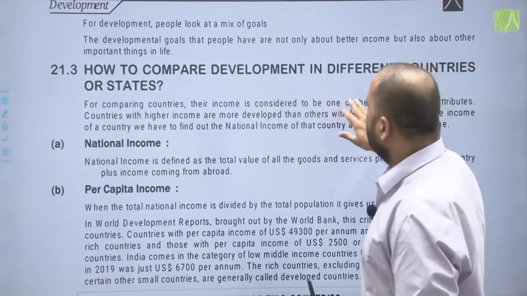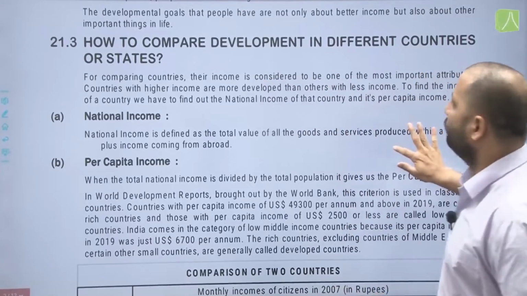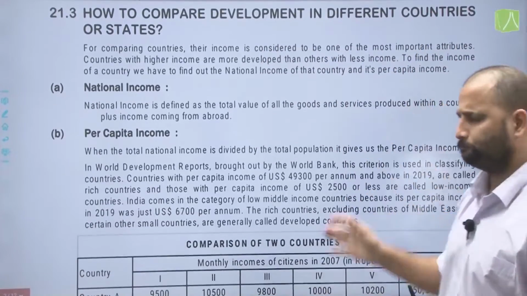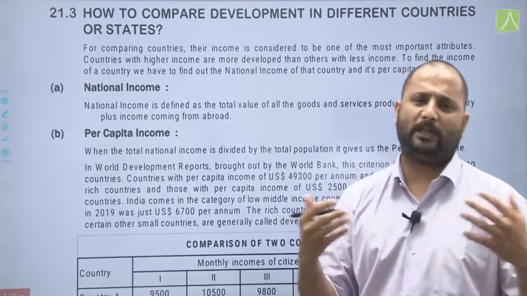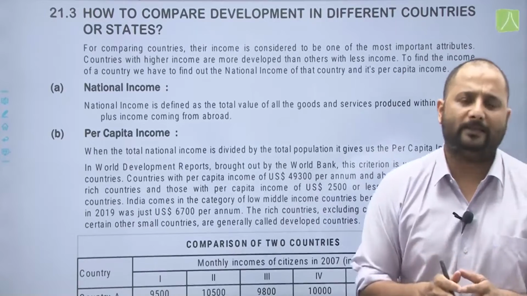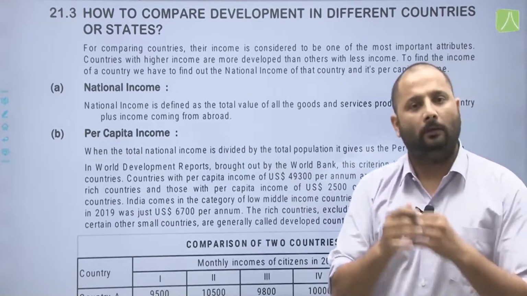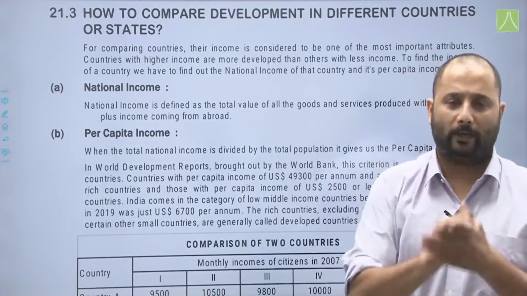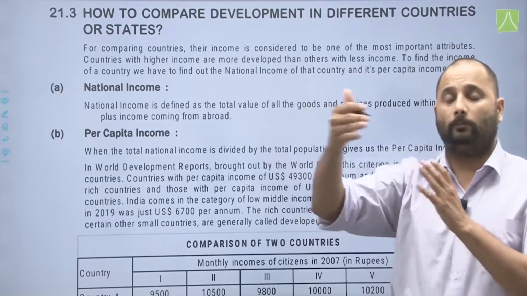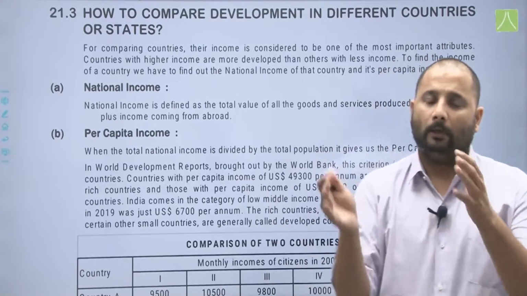Now, moving on to our next topic, how to compare development in different countries or states. Again, an example which has been provided in the book also, that is your NCERT books, is how you can compare students in a class, probably according to their height, according to how students perform in co-curricular activities or in sport activities.